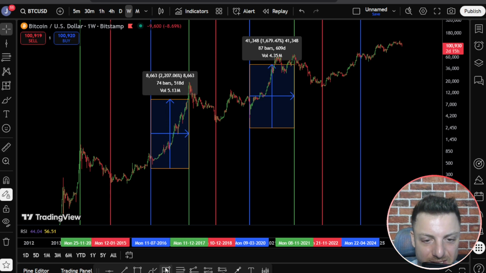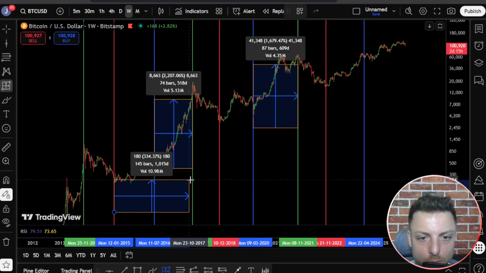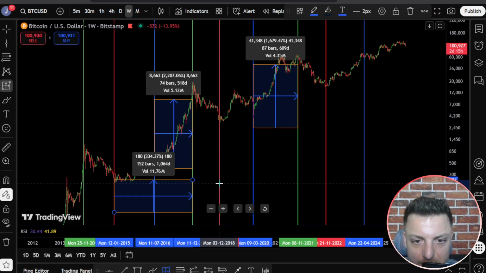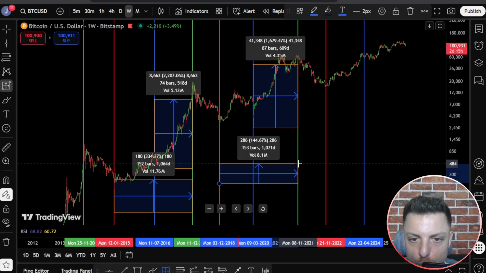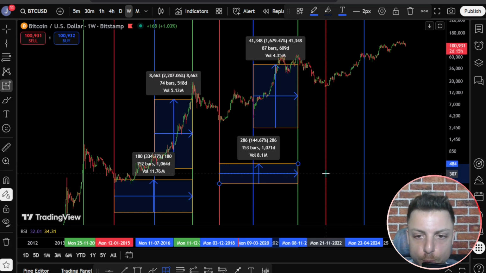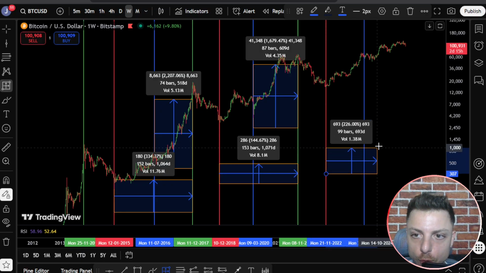So let's use the same measuring tool to go from these bottoms of Bitcoin all the way to the top. Here we're having 152 bars to the upside. Then let's do the same calculation from bottom all the way to top. There we go. So 152 bars, 153 bars, near perfect. Let's price push from the red low all the way.